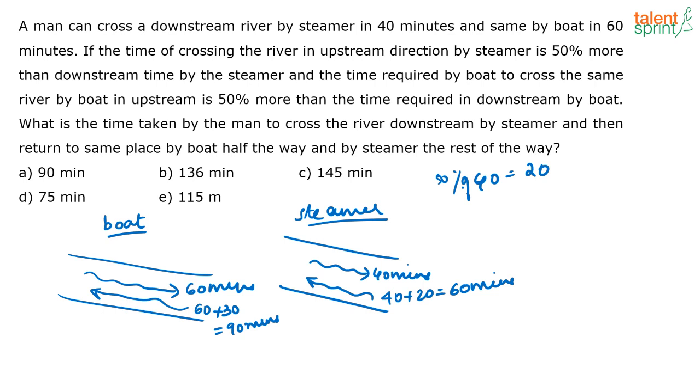Now what are they asking in the question? They are asking, what is the time taken by the man to cross the river downstream by the steamer and then return to the same place by the boat half the way and by the steamer the rest of the way? So what is the man doing? He is going downstream in the steamer. So how long will he take? He will take 40 minutes to go downstream. Then when he is coming up, halfway he is going through the boat.